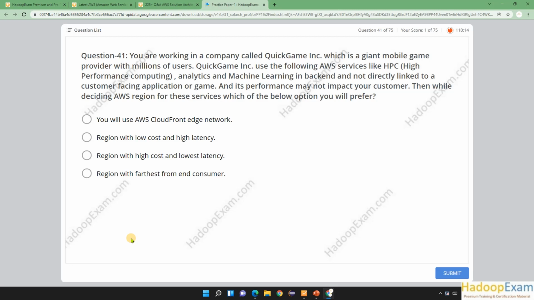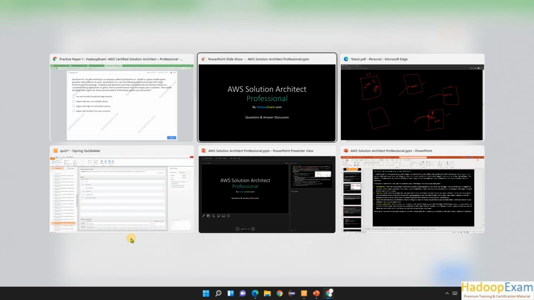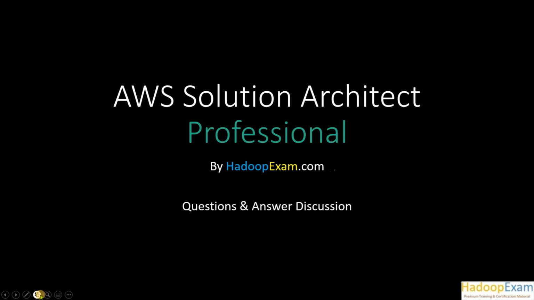You are working in a company called Quick Game Inc., which is a giant mobile game provider with millions of users. Quick Game Inc. uses the following AWS services like HPC, high performance computing, analytics and machine learning, and backend, and not directly linked to a customer facing application or game, and its performance may not impact your customer. Then while deciding AWS region for these services, which of the following options you will prefer? So let's go to the explanation part and then we would discuss more on that.